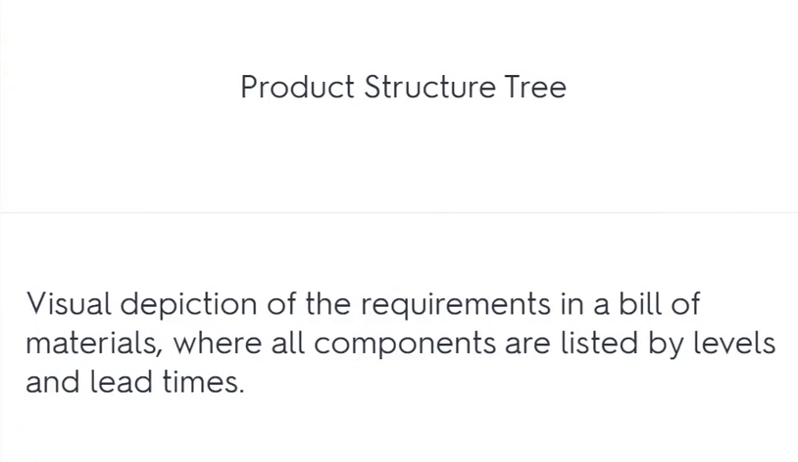Product structure tree: a visual depiction of the requirements in a bill of materials, where all components are listed by levels and lead times.